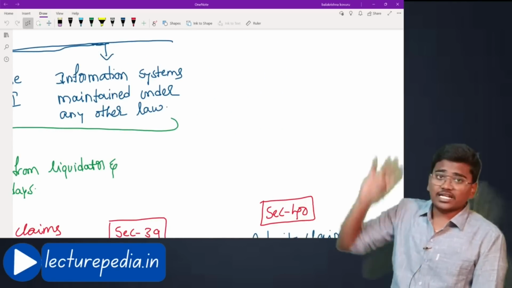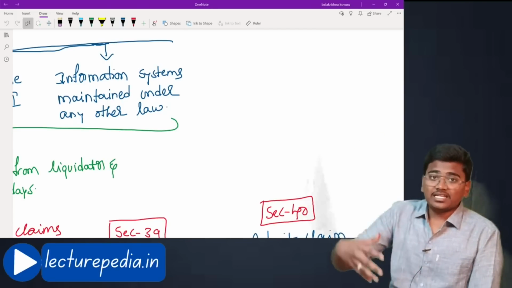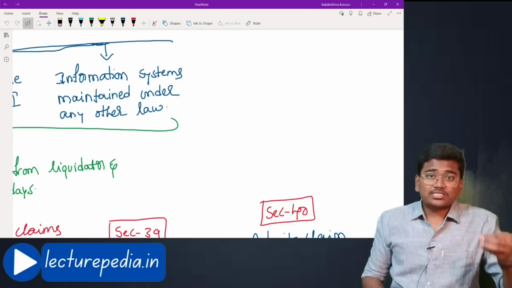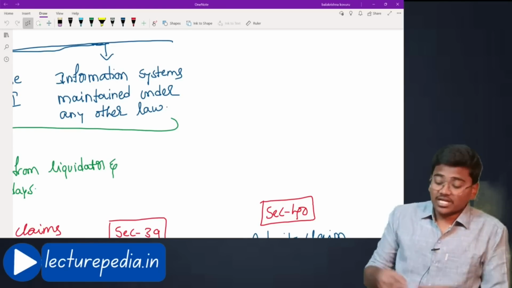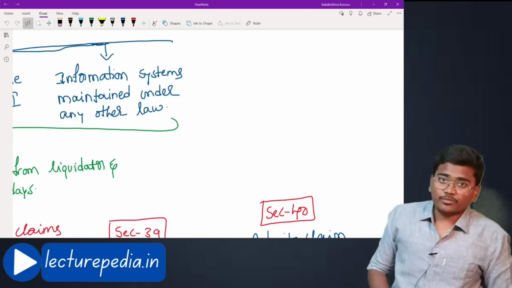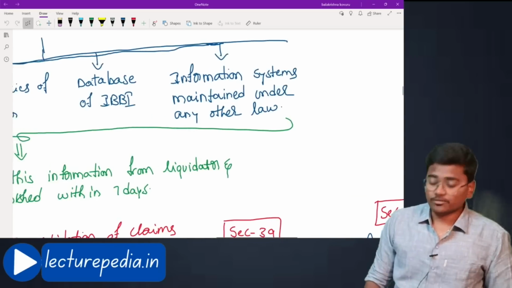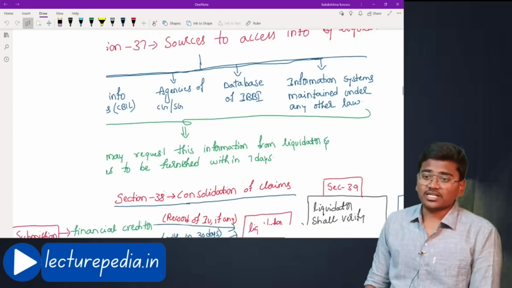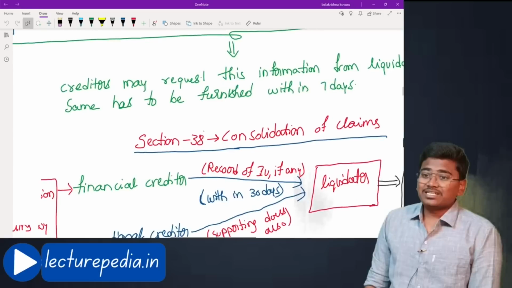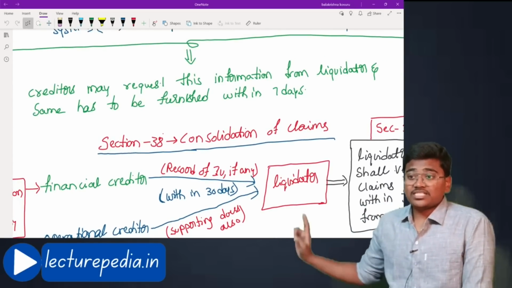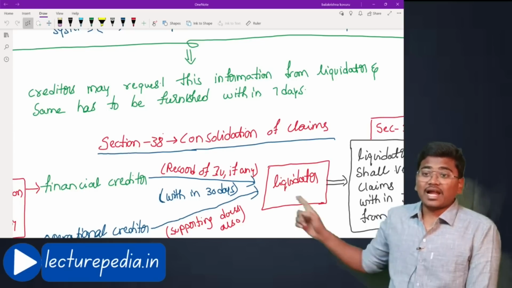If under any other law they are maintaining any data, the information systems relating to the assets, liabilities of the corporate debtor, the liquidator can access such information and gather the information relating to assets, liabilities of the corporate debtor which is under liquidation.